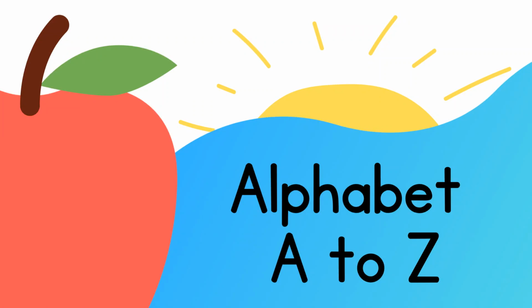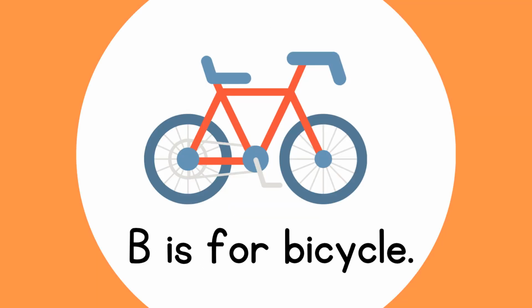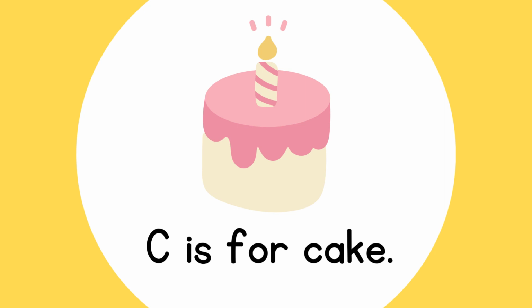Alphabet. A is for apple. B is for bicycle. C is for cake.